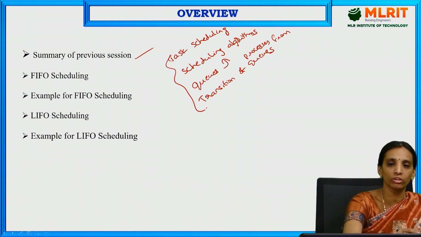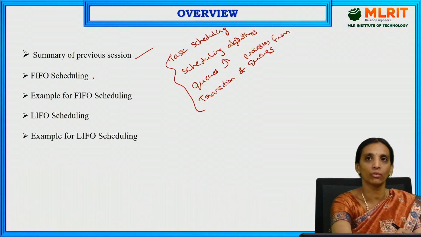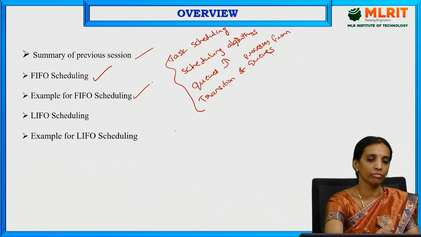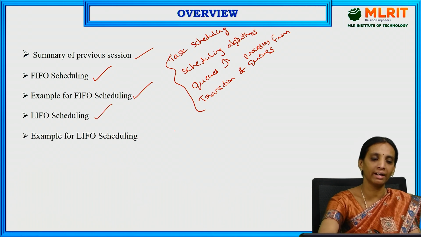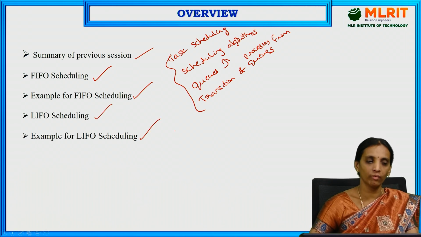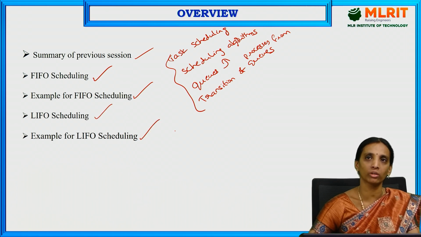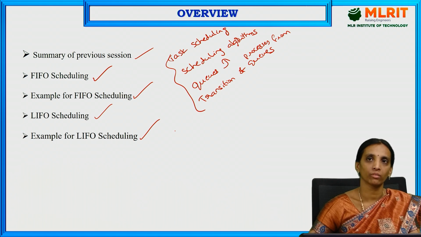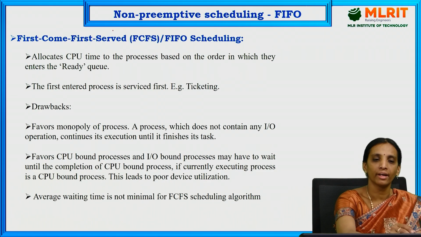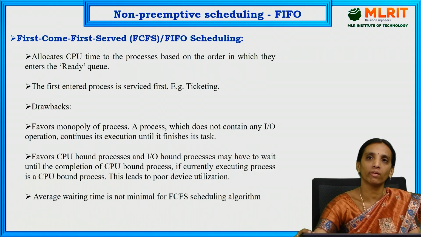In today's session, we are going to discuss FIFO scheduling, an example of FIFO scheduling, LIFO scheduling, and an example of LIFO scheduling. FIFO means first in, first out. LIFO means last in, first out. So, going to the first topic, which is non-preemptive scheduling, we have already discussed it in the last session.